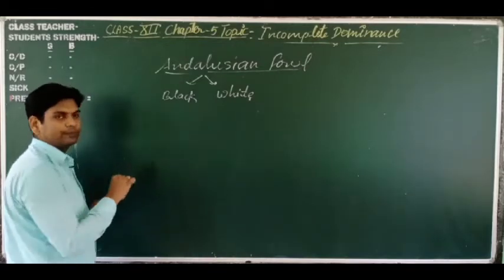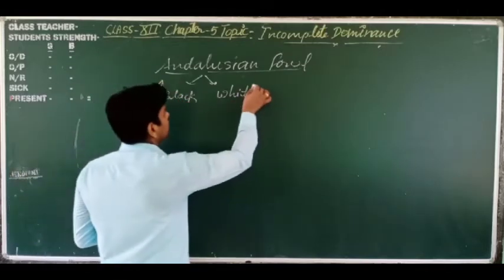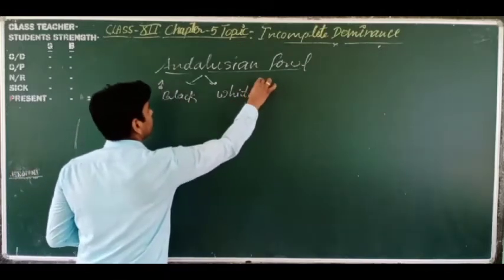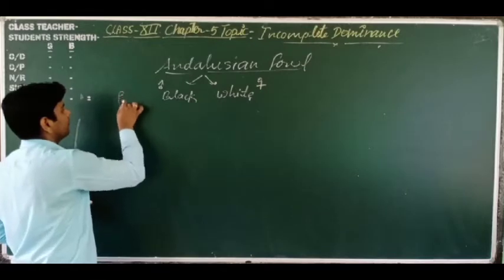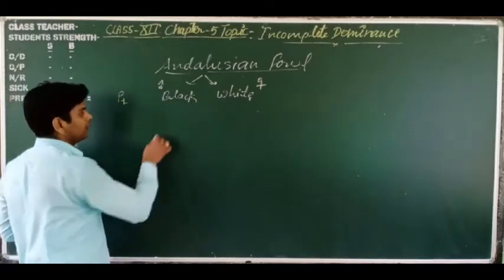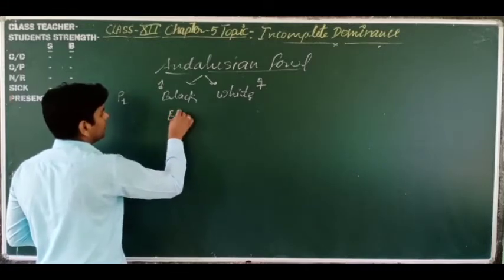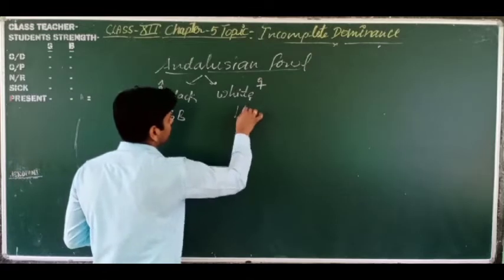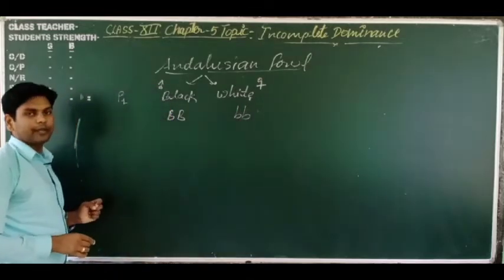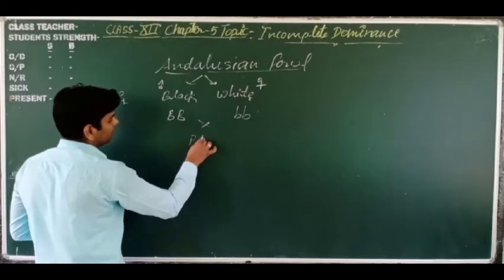So these are two contrasting traits. So the black parent, suppose this is male and this is female, we are representing it. This is the P1 generation. So the allelic combination is capital B, capital B, and we are showing small b, small b. So we will make the cross of these two, it will show capital B, small b.